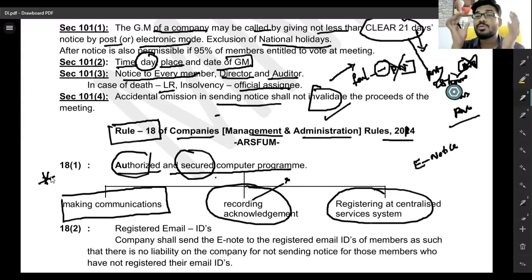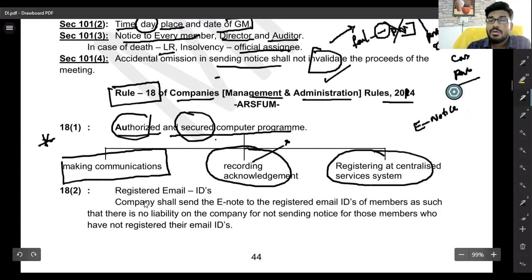E-notice is nothing but the electronic form. You prepare a notice and it is sent to their email. The program can send notice to each and every registered email ID. After sending, whether it was sent or failed can be recorded as acknowledgement, and all this can be stored at a centralized server system. You send it to their registered email IDs.